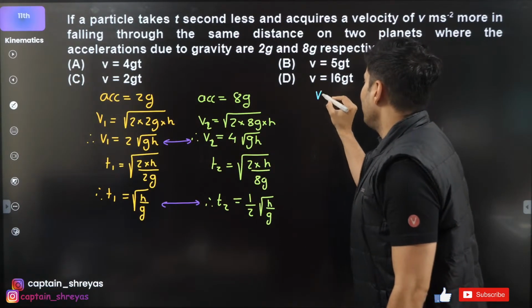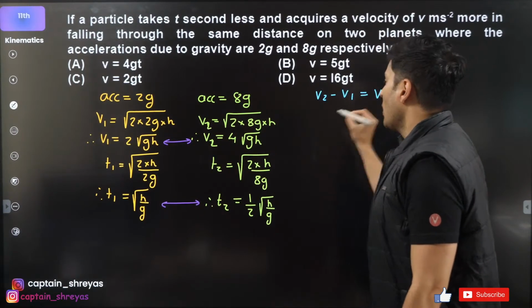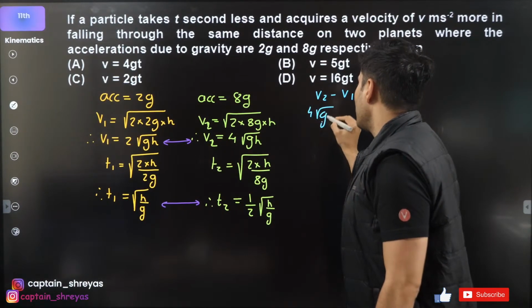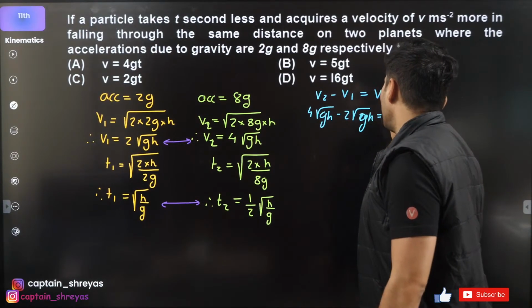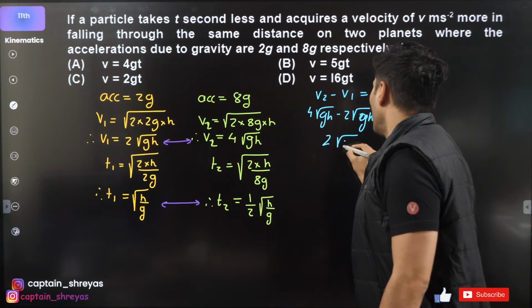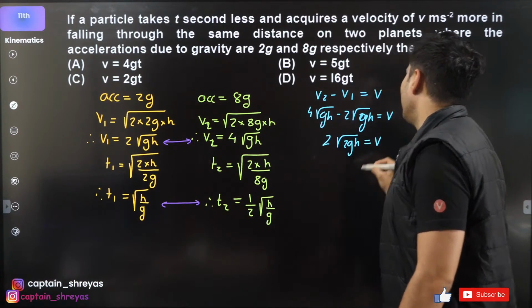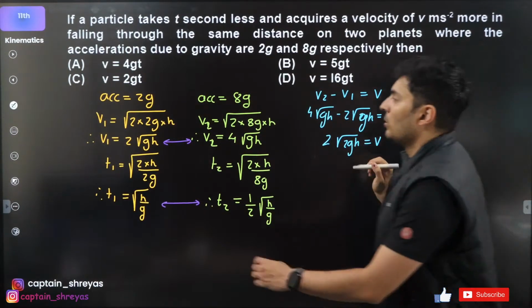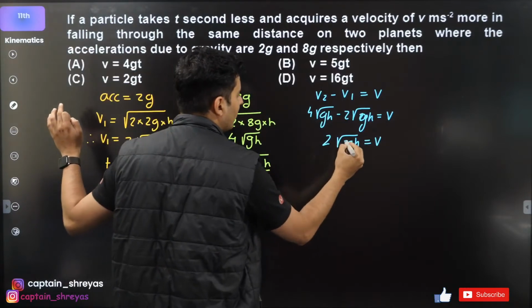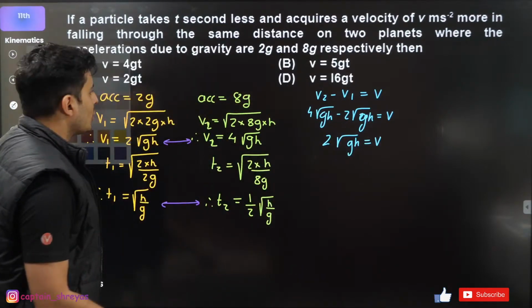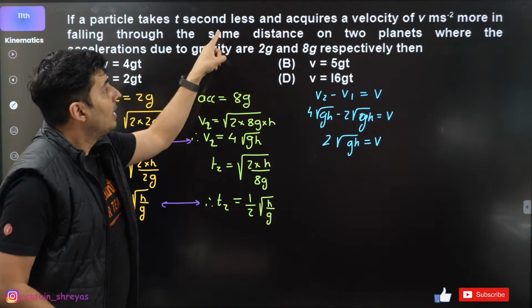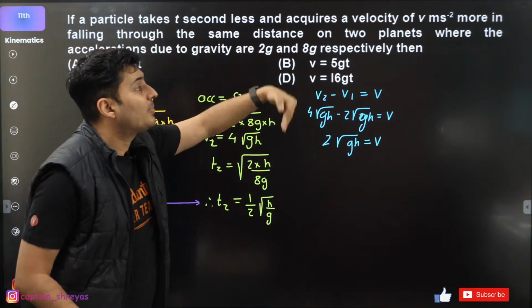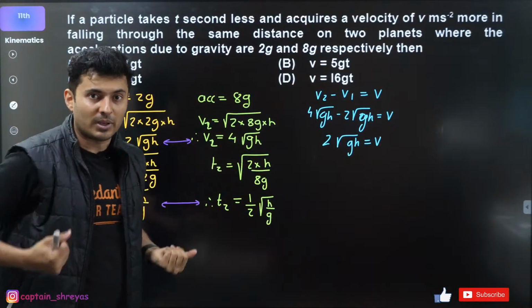So v2 minus v1 is v, or 4 root gh minus 2 root gh is v, that means 2 root gh is v. That is one thing, not root 2 gh. I think I wrote that by mistake. Yeah, so 2 root gh is v. Understood, guys? Because it is clearly given the particle acquires v speed more, that means the difference is v.